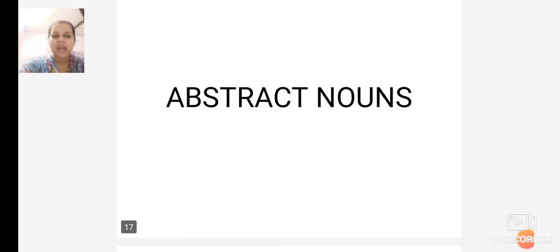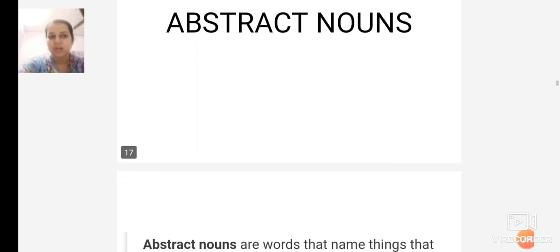Students, here we end with the collective nouns. So I think you can recall now. Now you can remember properly what the collective nouns are. Now we move on to the abstract nouns. What are the abstract nouns?